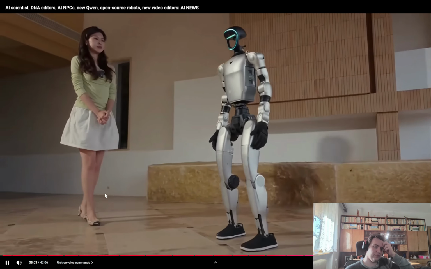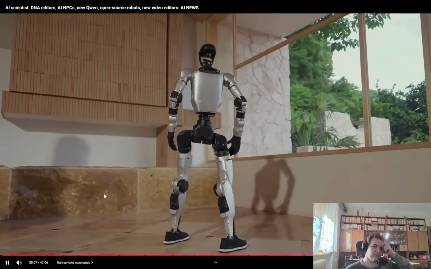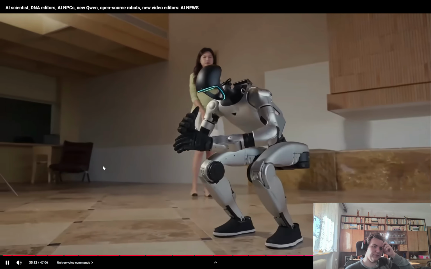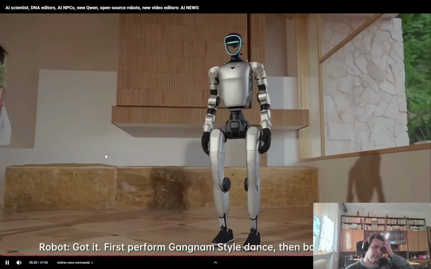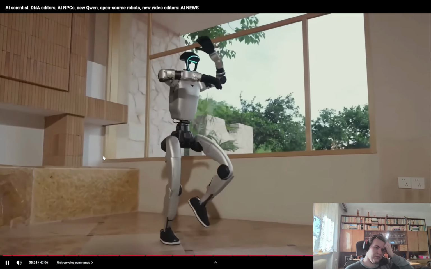And then she asks the robot to turn and do a hip wiggle, and then do a variety of different exercises like squatting. And finally, the demo ends with the woman instructing the robot to do a Gangnam-style dance and bow at the end. Now, this is impressive for several reasons. First of all, this video is just one continuous shot, so there are no cuts. The robot is able to process everything in real time with very low latency.